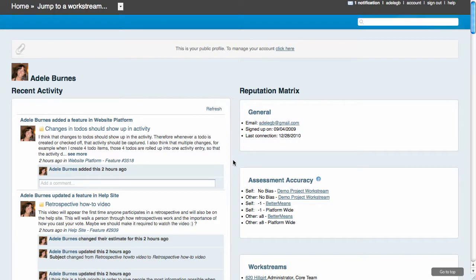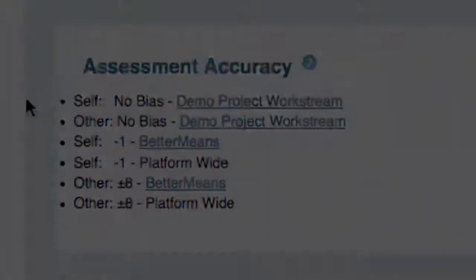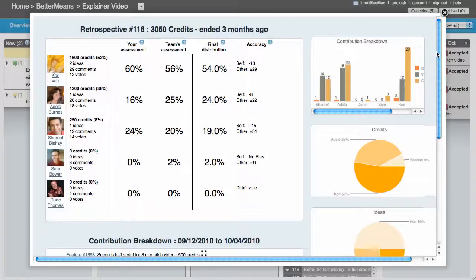And in their public profile is their assessment accuracy, which shows you how well they are at rating themselves and others, both in individual work streams and across the whole platform. This is a helpful tool so that when you're considering working with other people, you can see how safe of a partner are they, how well do they assess themselves and others. So we offer these tools with the retrospectives and the assessment accuracy so that you can truly work together as a team and have peer-based compensation, which we believe is a more fair form of compensation for all of the hard work that we all do.